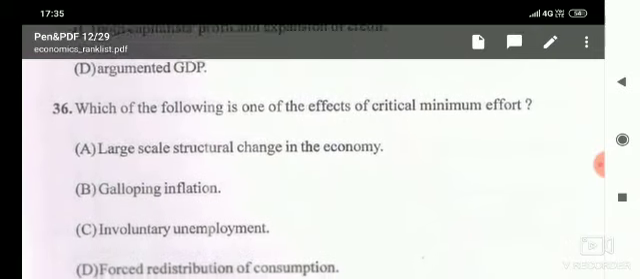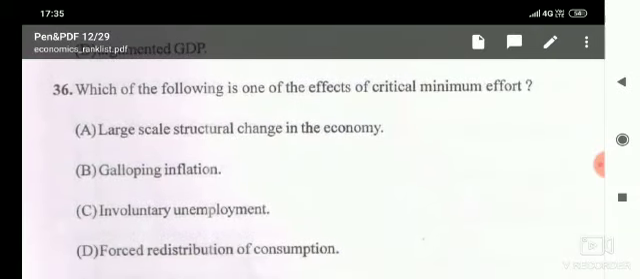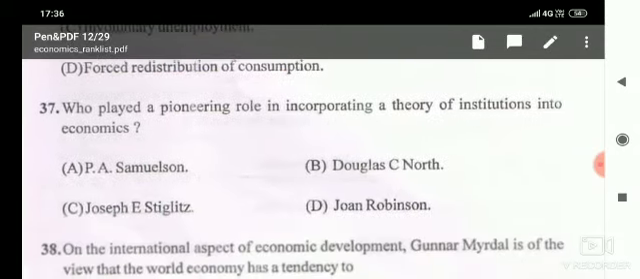Then the next one, which of the following is one of the effects of critical minimum effort? Given options are large scale structural changes in the economy, galloping inflation, involuntary unemployment, forced distribution of consumption. And here the correct answer is large scale structural changes in the economy.